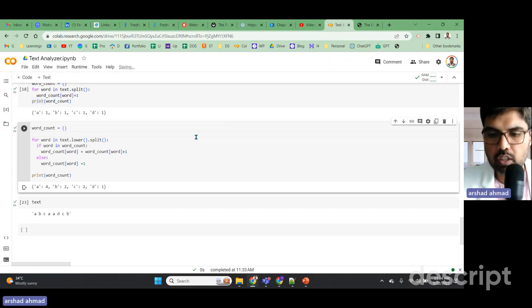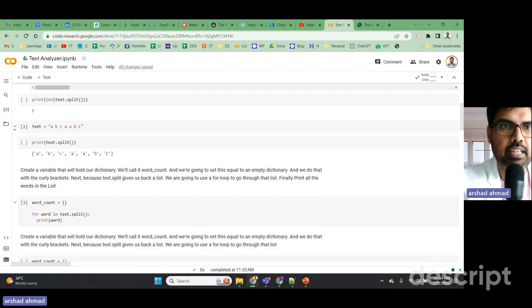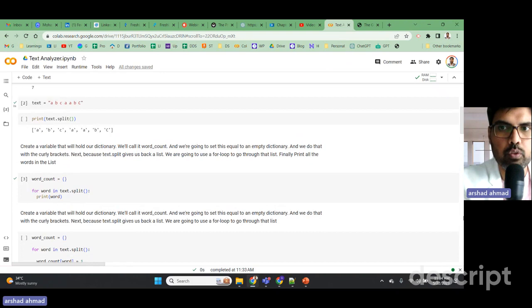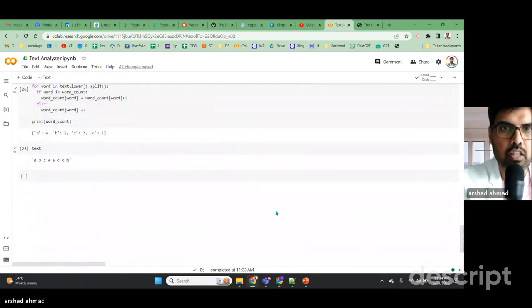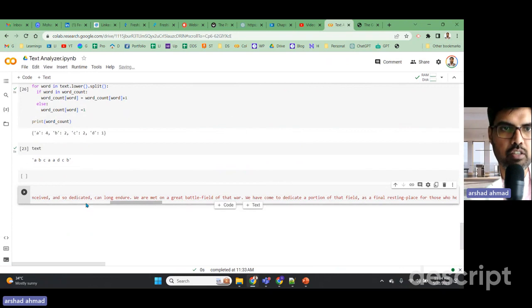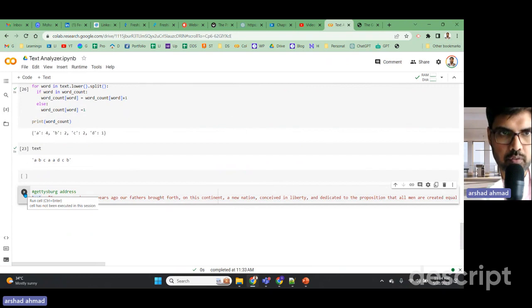Now we have done this work on simple A, B, C, D. Now we are going to take the text from the Gettysburg Address and paste the code here, and run this code.